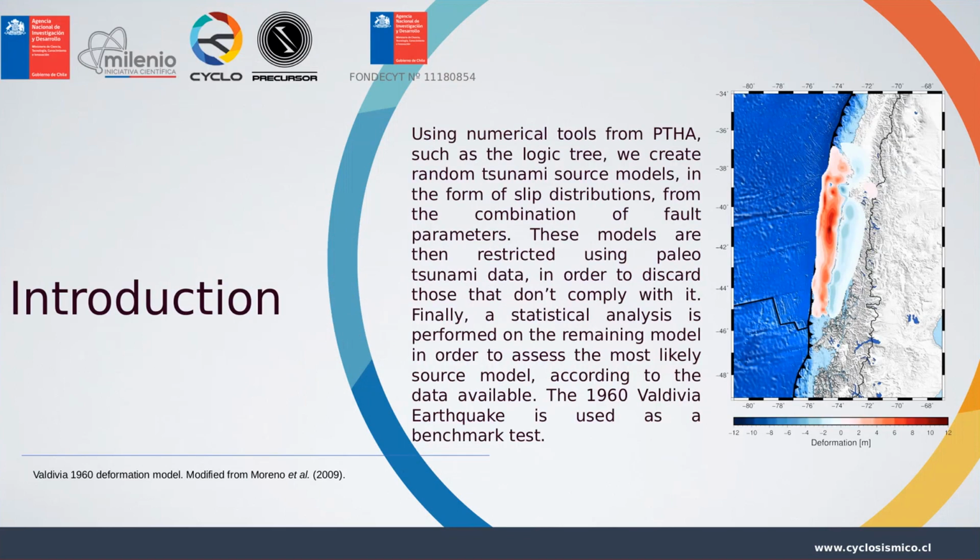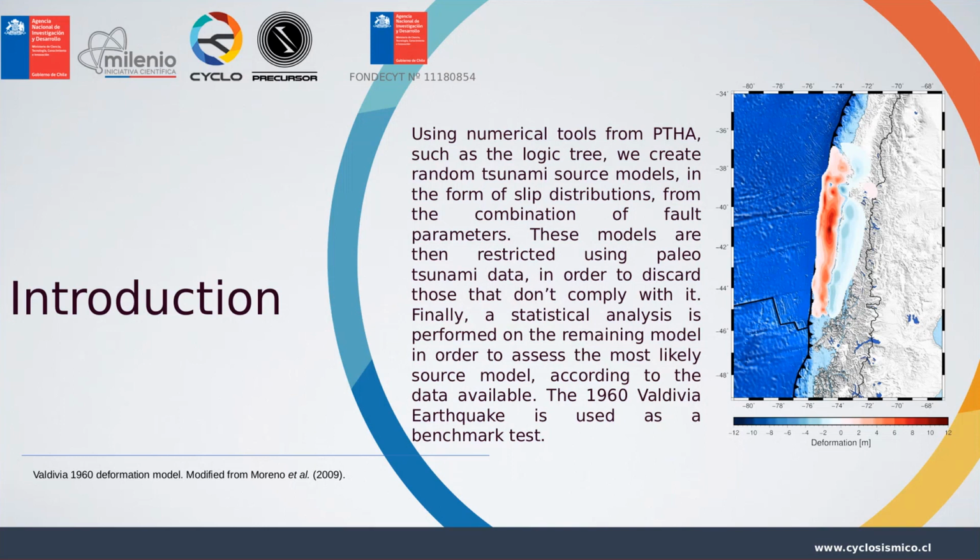As a short introduction, we will be using numerical tools from probabilistic tsunami hazard assessment, such as the logic tree, to create random tsunami source models in the form of slip distributions from the combination of fault parameters such as rupture limits, aspect ratio, etc., and mathematical modeling such as the Karhunen-Loève expansion.